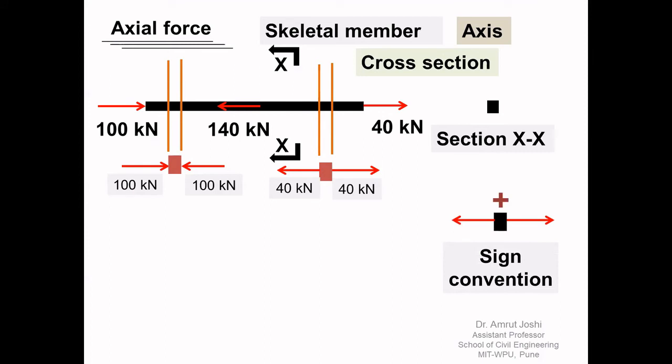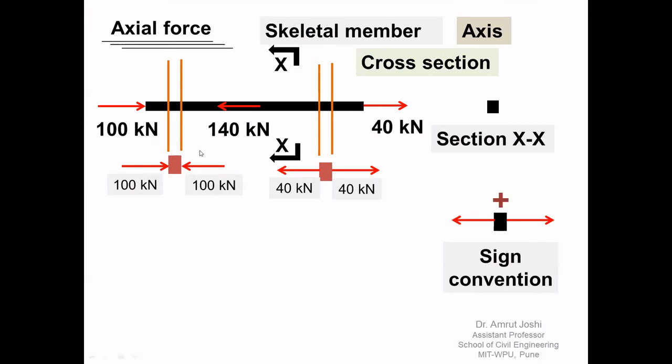Now, what is the sign convention? If the pair of forces tries to take two consecutive cross sections away, we say that it generates tension, and we call that tensile axial force positive. So this pair together will be given a positive sign. Now we forgo our applied mechanics sign convention, where towards right is positive and towards left is negative. No, for axial force, it is the pair consisting of forces in opposite directions. As long as this pair tries to drive two consecutive cross sections away, it is producing tensile forces, and we call that axial force positive.